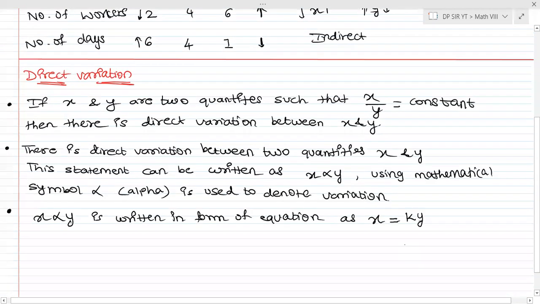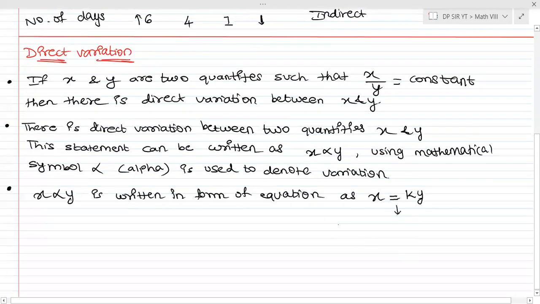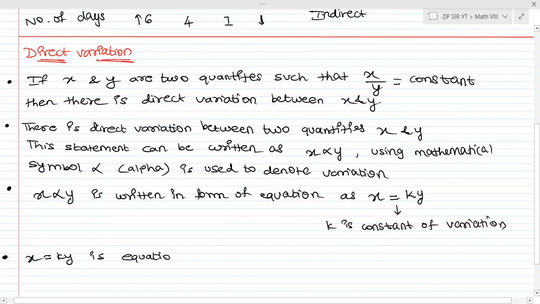Now what is k here? So this k is nothing but constant of variation. K is what? It is constant of variation. I hope it's very clear up to now. Now x is equal to ky. इसको हम लोग क्या बोलेंगे फिर? What for x is equal to ky? So x is equal to ky is equation of direct variation.